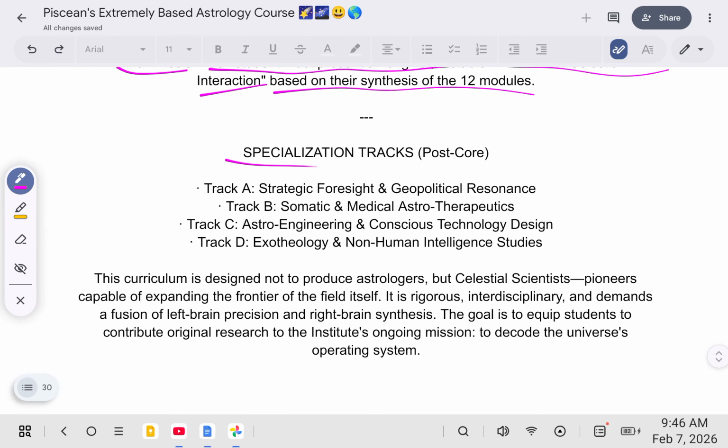Here's our specialization tracks, post-core. And this curriculum is designed not to produce astrologers but celestial scientists, pioneers capable of expanding the frontier of the field itself. It's rigorous, interdisciplinary, and demands a fusion of left brain precision and right brain synthesis. The goal is to equip students to contribute original research to the Institute's ongoing mission to decode the universe's operating system.